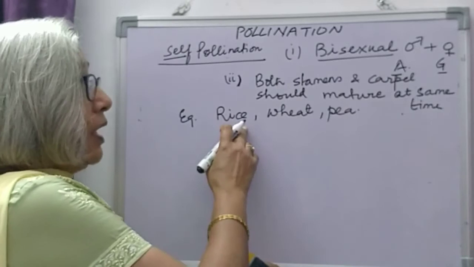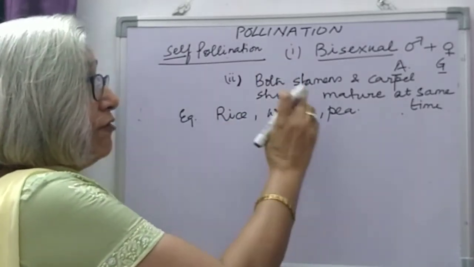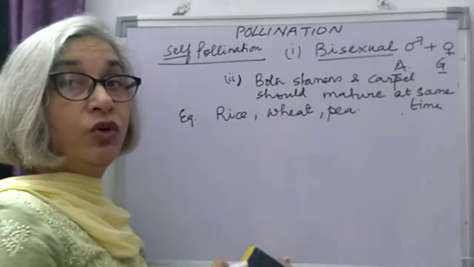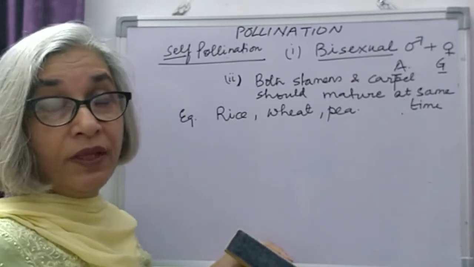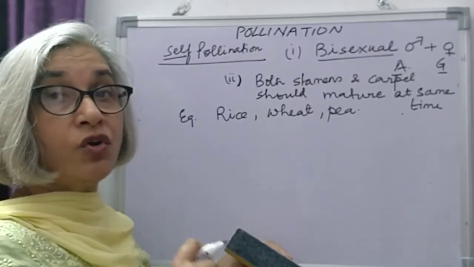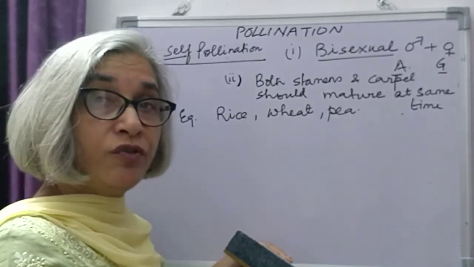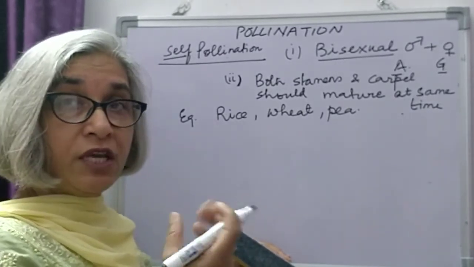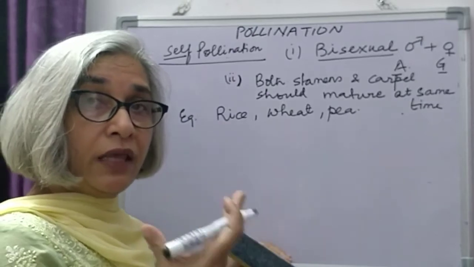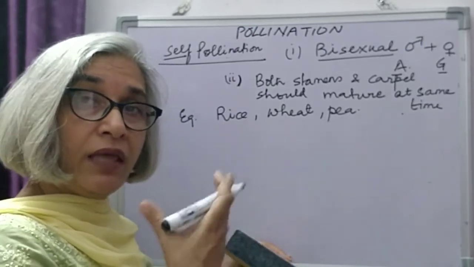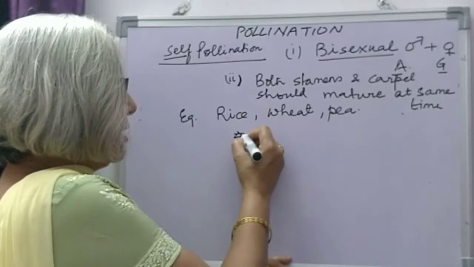But in this case, if both of them are maturing at the same time, then there are chances of geitonogamy also. There are chances of cross-pollination also, if the stigma and anther are maturing at the same time and they are exposed. So there is a condition.